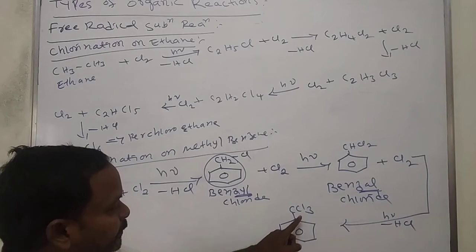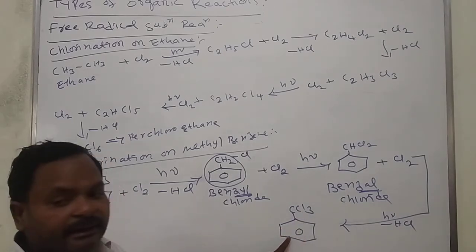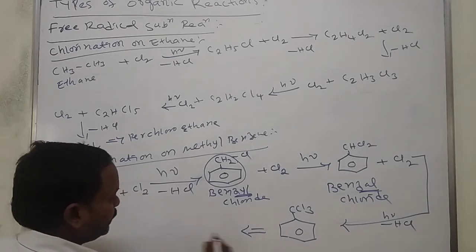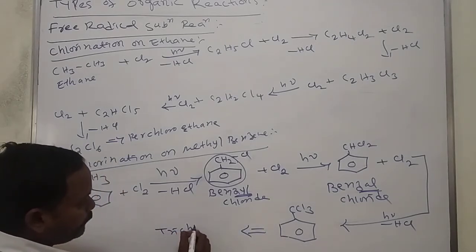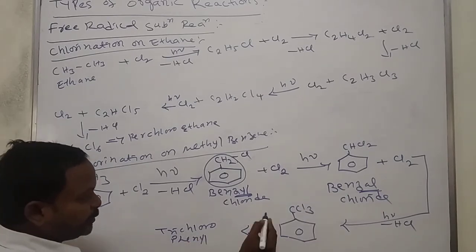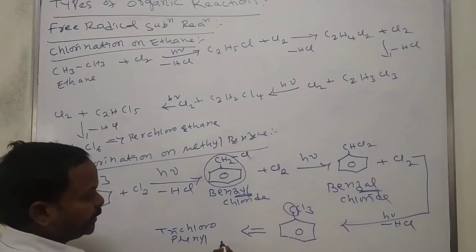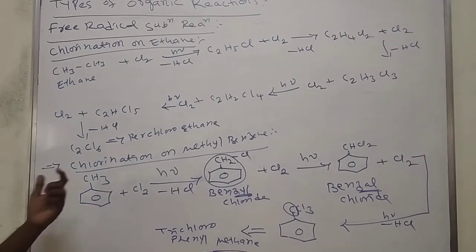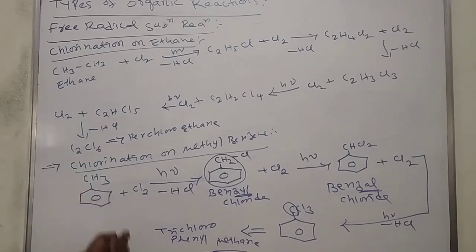Trichloro, phenyl, methane. This is phenyl, this is trichloro, and there is one carbon, so write methane. This is the chlorination on methyl benzene.